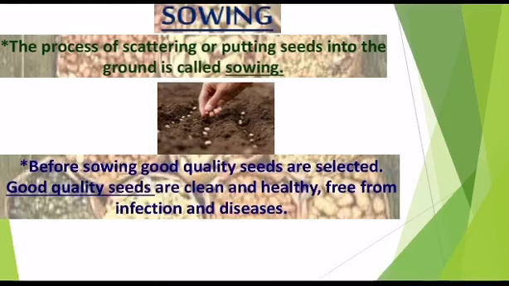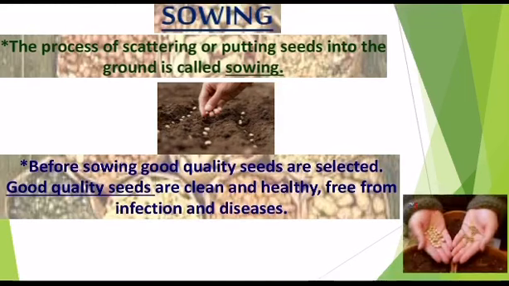Before sowing, good quality seeds are selected. Good quality seeds are clean and healthy, free from infection and diseases. Students, it is very important that we need to select good seeds.